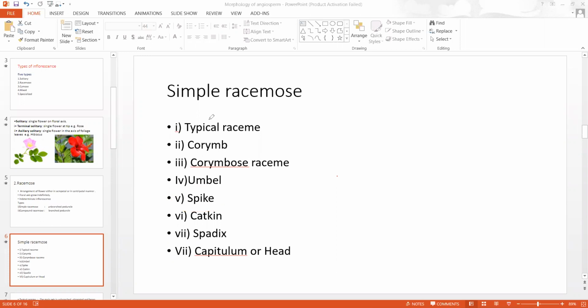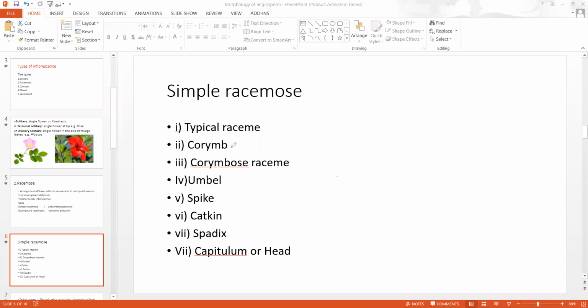So there is a difference between typical raceme and spike in terms of the flower, whether it has a pedicel or not. If the flower has a pedicel, that is called typical raceme. If the flower is without a pedicel, it is a sessile flower, and that is called spike.